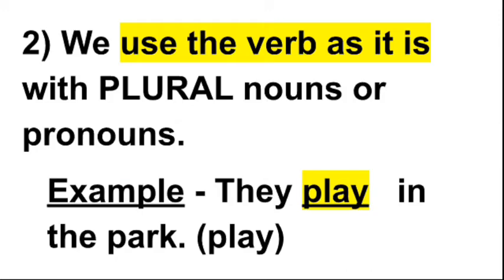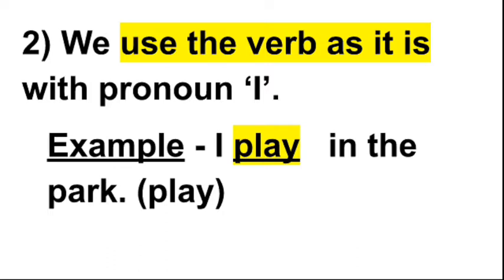Second point, we use the verb as it is with plural noun or pronoun. Example, they ___ in the park. Now play is given in the bracket, you just have to check the noun or pronoun. Since it is a plural pronoun, they we use for many persons, so we will use the verb as it is. We are not going to add s to it. We will use it in the same way as it is written.